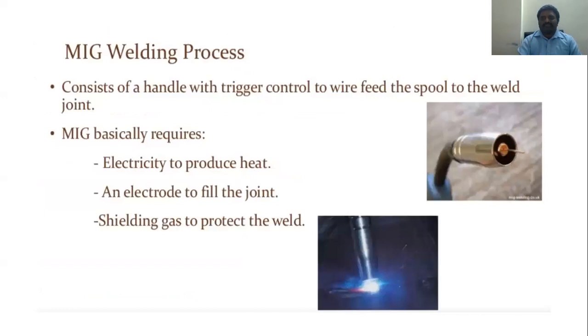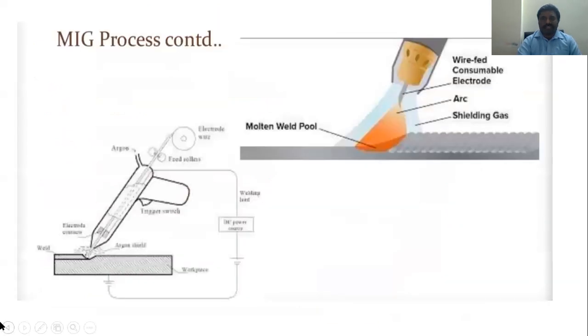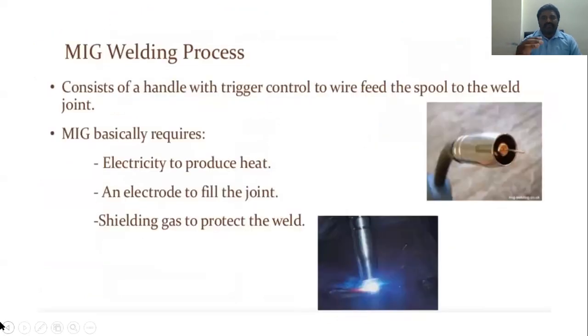Now coming to the MIG welding process. What are the things taking place in MIG welding? We use a trigger to control the wire feed from the spool, just like TIG welding. Basically we use electricity to produce the heat, an electrode to fill the joint, and shielding gas to protect the weld from the atmosphere. It is the same as in TIG welding, and we are comparing with MIG welding here, but instead of a non-consumable electrode, we are using a consumable one.